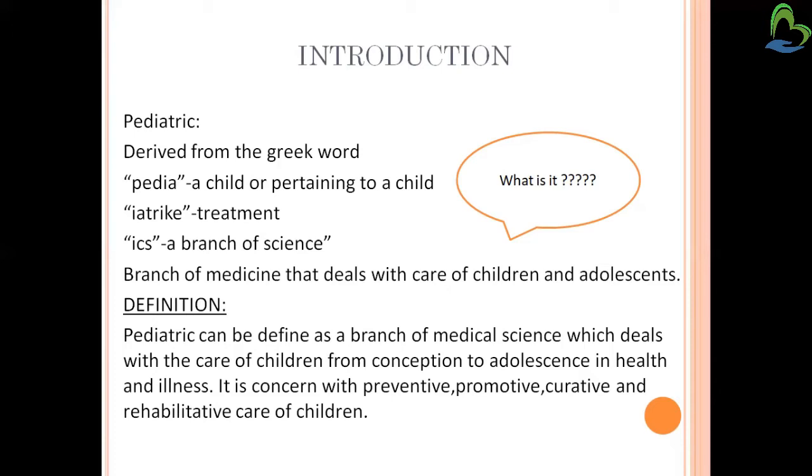It is concerned with preventive, promotive, curative, and rehabilitative care of children. So in pediatrics, we have to provide preventive care. That is, before the occurrence of any disease, one can prevent it. For example, tuberculosis: for tuberculosis, the BCG vaccine is given at the time of birth. Then promotive care. Promotive care means we have to promote the health of a child. For this, we can give health education to teachers, students, parents, and the child.